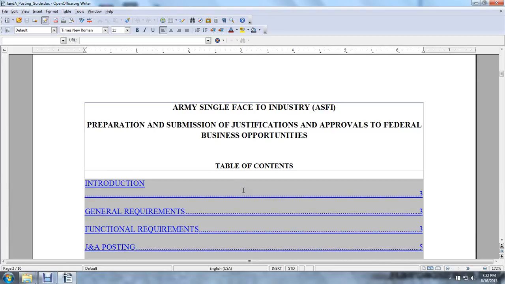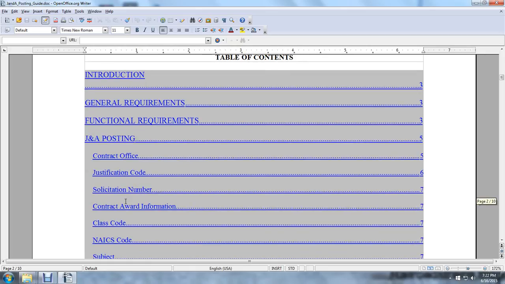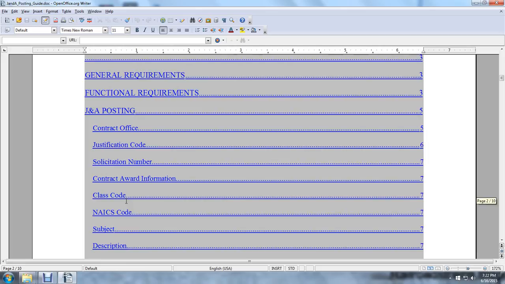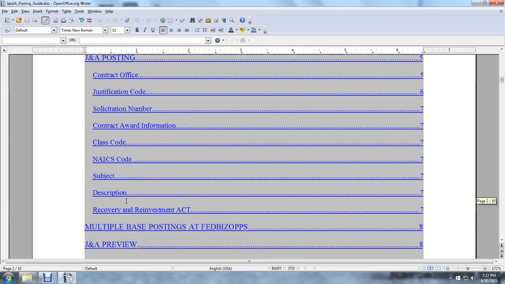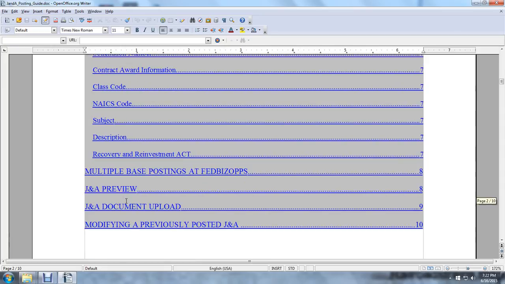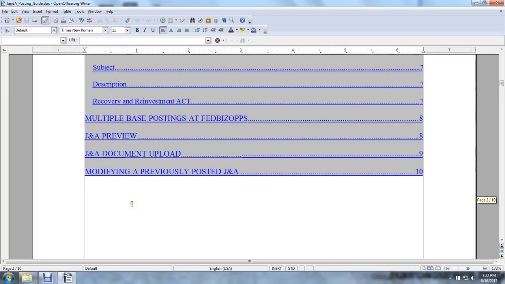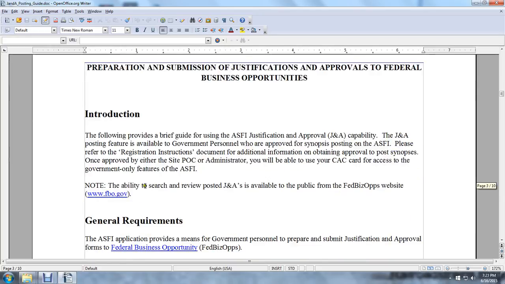Army Single Phase to the Industry. Preparation and submission of the justification and approvals to Federal Business Opportunities: introduction, general requirements, functional requirements, justification and approval posting, contracting office, justification code, solicitation numbers, contract award information, class code, national identification class code, subject, description, Recovery and Reinvestment Act, multiple bases and Federal Business Opportunities, justification, authorization, preview, adjusting activation, document upload, modifying previously posted justification applications.